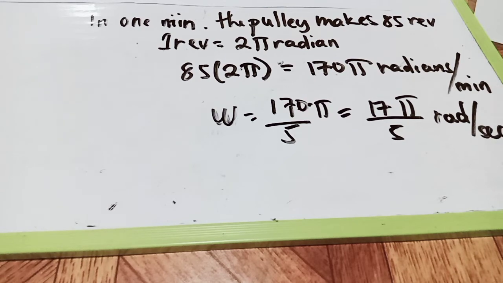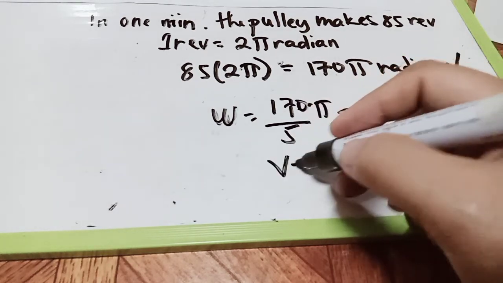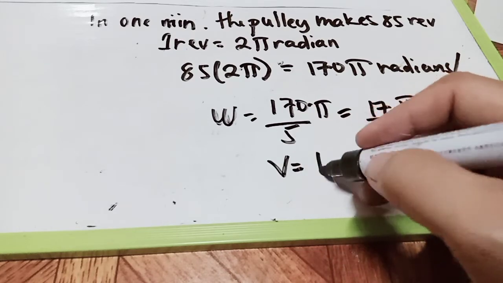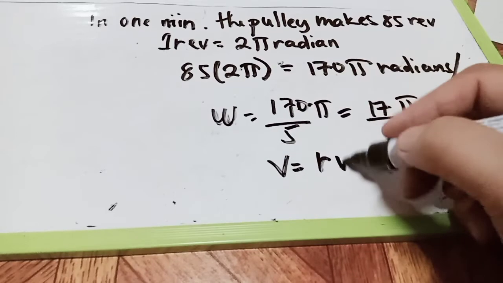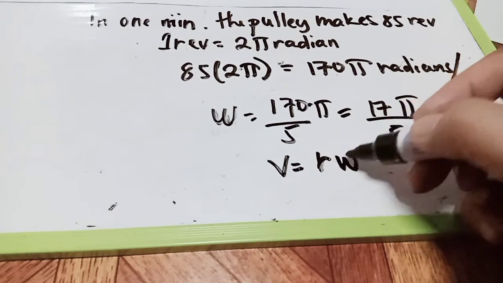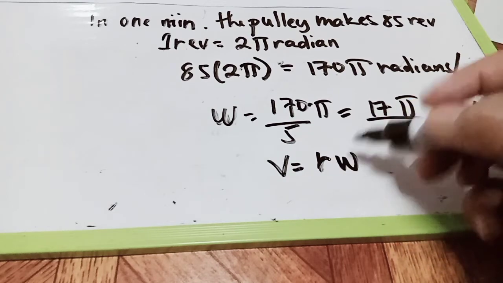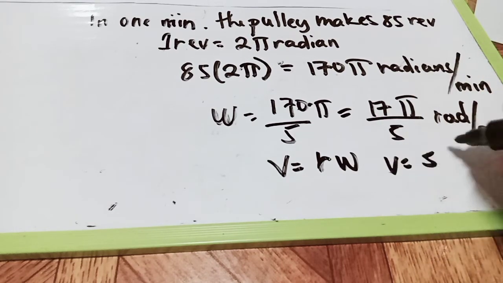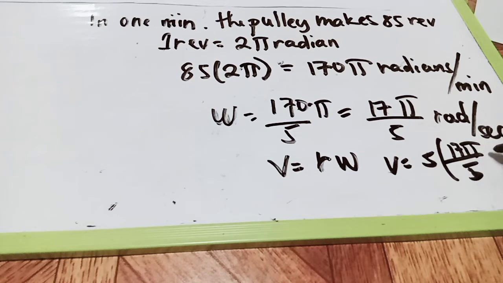Then, how do we get the linear velocity of the belt in centimeters per second? The formula is the radius times the angular velocity. So 5 multiplied by 17 pi divided by 5.